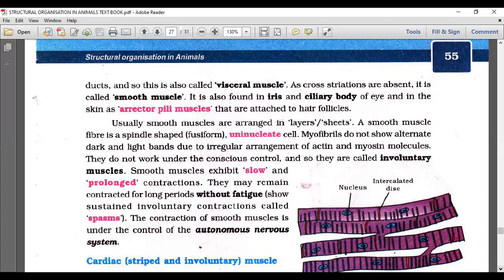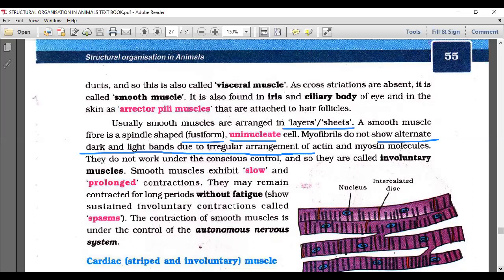Why? Because they are smooth muscles. They are involuntary muscles, not at all in our control. Usually smooth muscles are arranged in layers or sheets. A smooth muscle fiber is spindle shaped, as I showed in the diagram, and is a uninucleate cell. Myofibrils do not show alternate dark and light bands due to the irregular arrangement of the myosin and actin molecules.